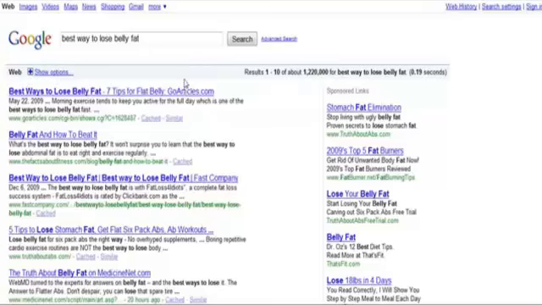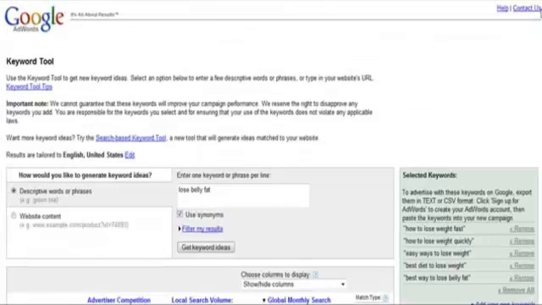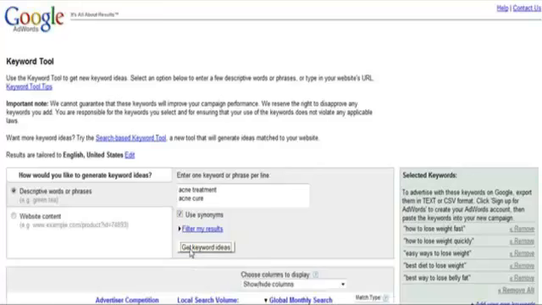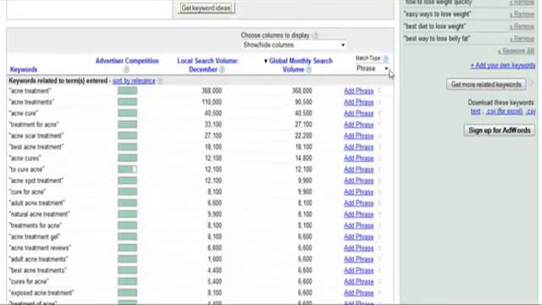So again, the same thing will happen here with any niche market. So if it's acne, let's just use that for example. Let's say we're typing in acne treatment, for example, and then acne cure. Then choose Get Keyword Ideas, and again, you're going to go through the exact same process. No matter what niche market you're going after, no matter what set of keyword phrases it is that you want to target, the process is going to be the same. You're going to use the Google AdWords keyword tools, and make sure you try to do phrase match because that gives you a little better idea as to the actual volume for certain search phrases.